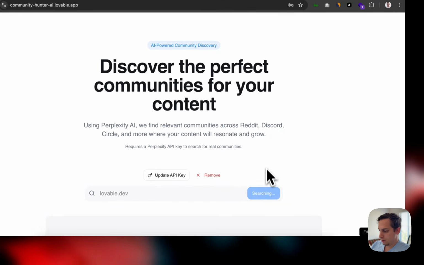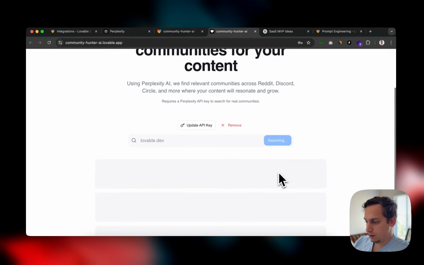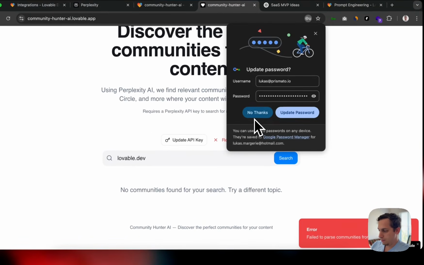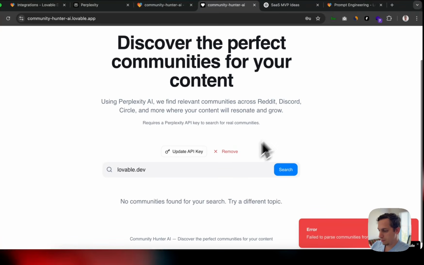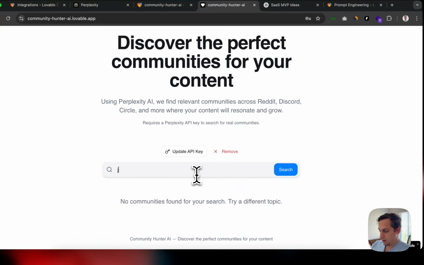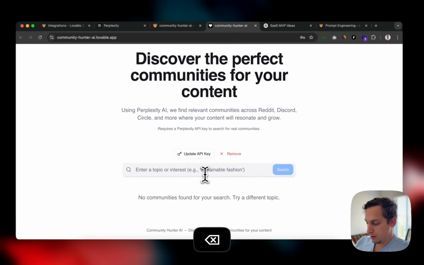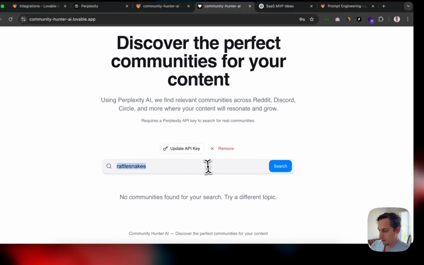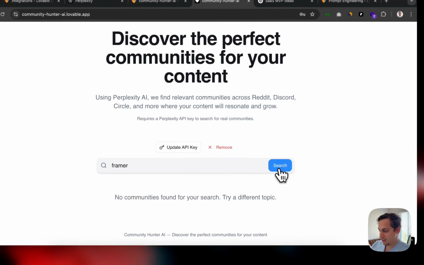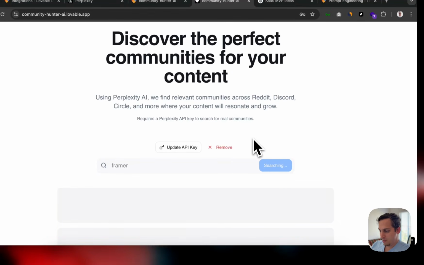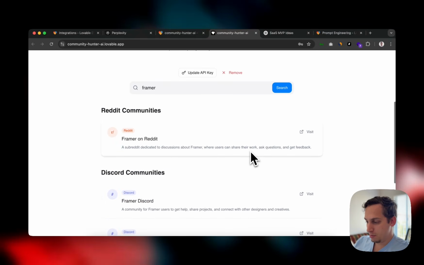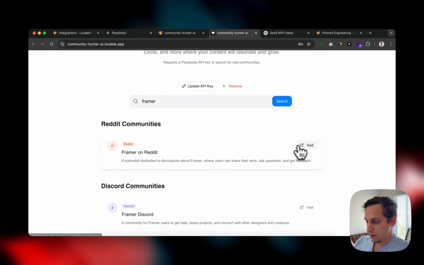search, and it's searching and it's gonna take its time. And it says fail to parse communities from API response. So let's try another keyword. Rattlesnakes, I don't know, random, or let's try framer, not rattlesnakes. So let's try framer. Okay, it works for framer, but it doesn't work for